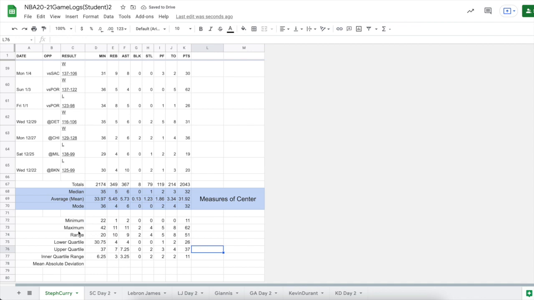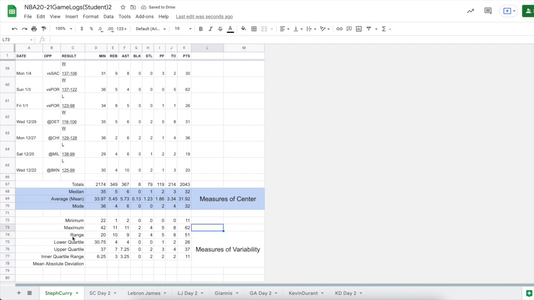A few other things I'm going to do. I have several cells down here that are measuring variability. So I'm going to merge these cells, and I'm going to label these as measures of variability. I'm going to center that horizontally, center that vertically. Let's make it size 14.